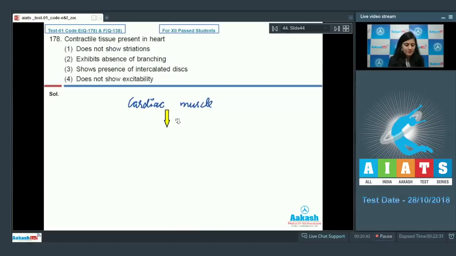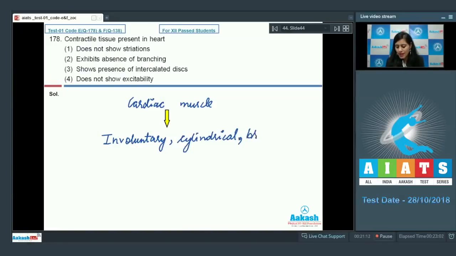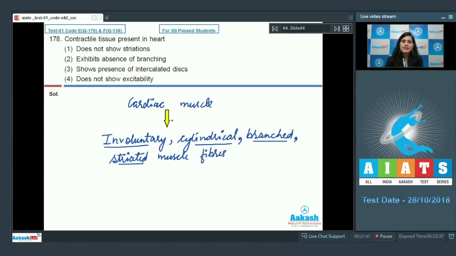And these muscles are made up of involuntary, cylindrical, branched and striated muscle fibers. Let's discuss the options first.